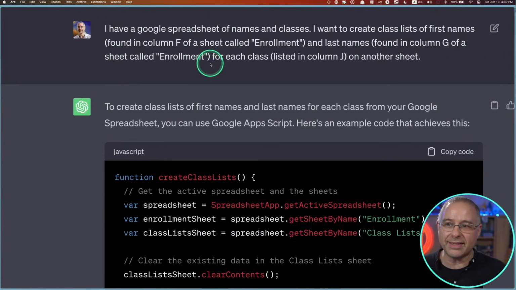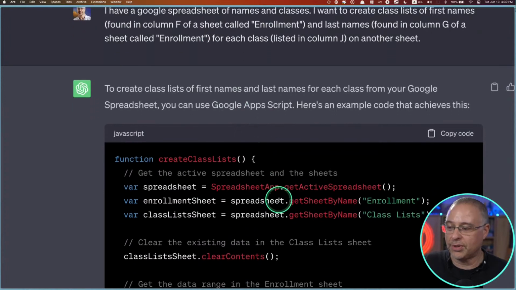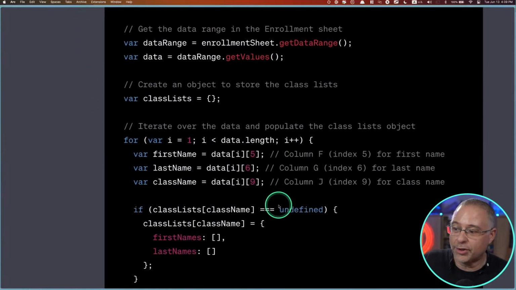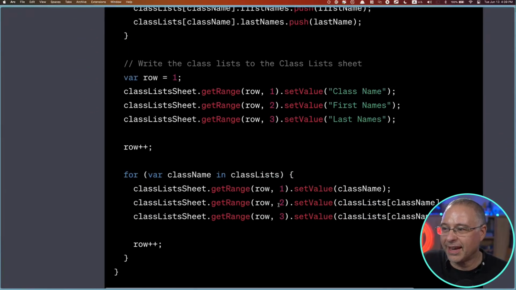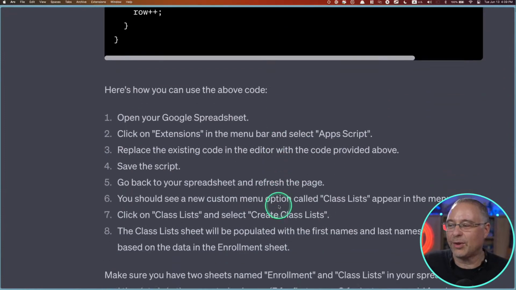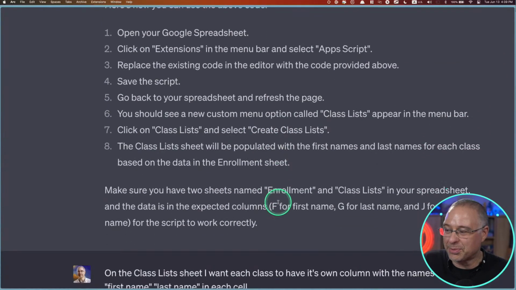I want to create class lists of first names found in column F of a sheet called enrollment and last names found in column G of a sheet called enrollment for each class listed in column J on another sheet. So then it gave me an Apps Script, which I do not understand. So I tried it, and it didn't quite do exactly what I wanted. It also gives me an explanation of how to do this.